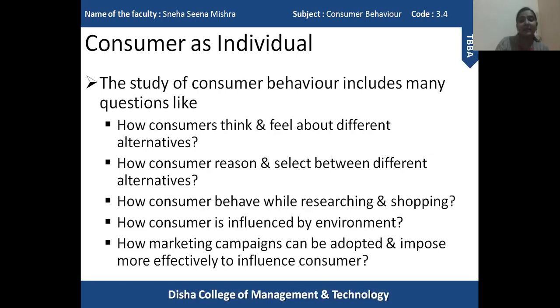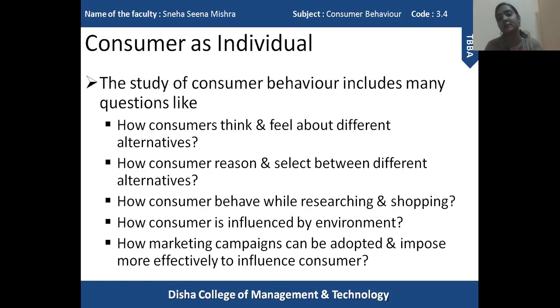So these environmental factors also have influence on the behavior of a consumer. We are influenced by our families. We are influenced by the society in which we live. We are also influenced by the various political and technological environmental factors. I'll give an example. Nowadays, technology is evolving on a daily basis.